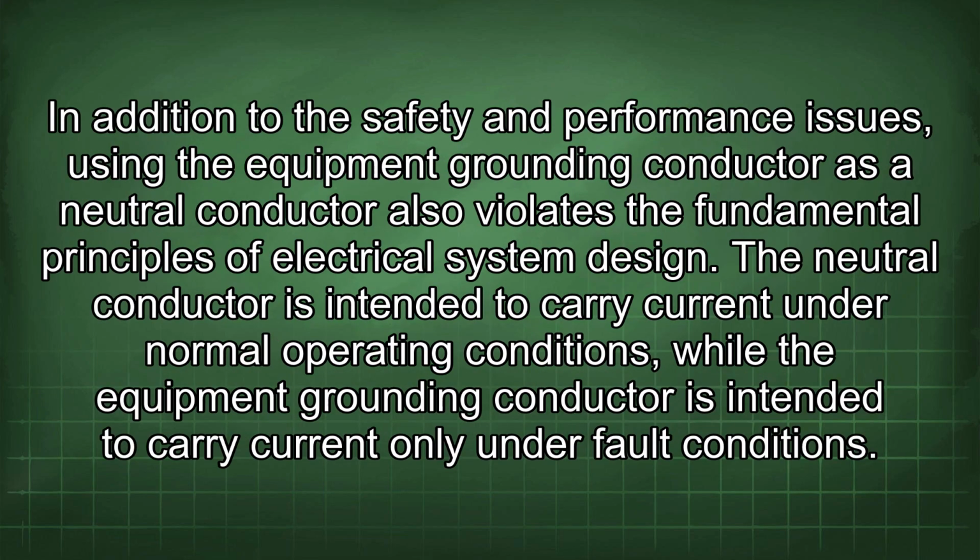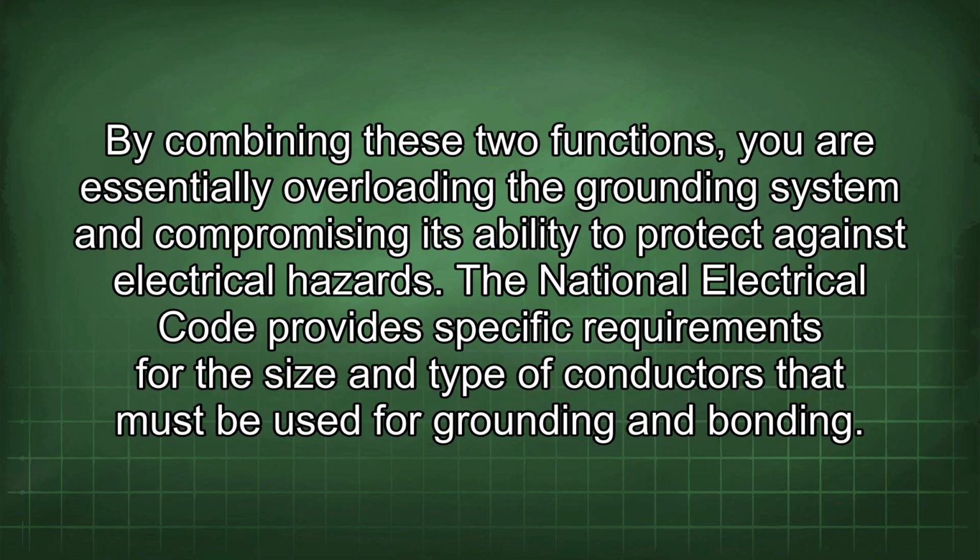In addition to the safety and performance issues, using the equipment grounding conductor as a neutral conductor also violates the fundamental principles of electrical system design. The neutral conductor is intended to carry current under normal operating conditions, while the equipment grounding conductor is intended to carry current only under fault conditions. By combining these two functions, you are essentially overloading the grounding system and compromising its ability to protect against electrical